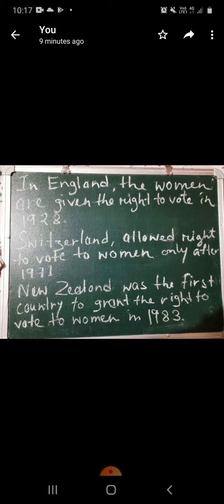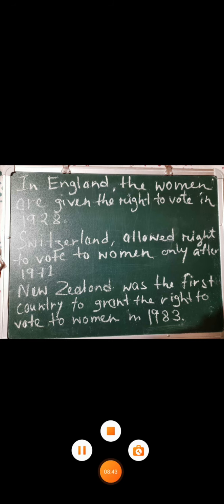But here I am happy to announce that New Zealand was the first country to grant the right to vote to women. It's a mistake actually, it's not 1983, it's 1883. New Zealand is the country where they allowed women the right to vote in 1883.